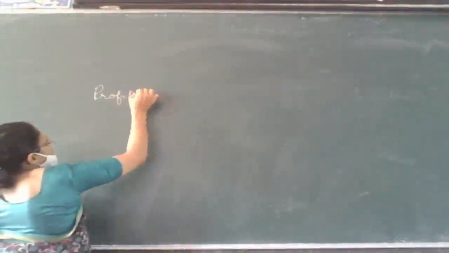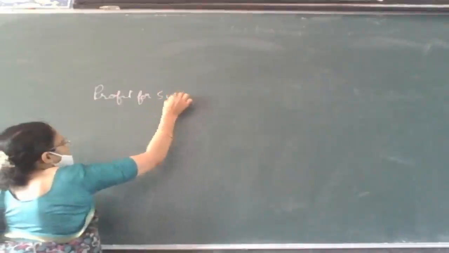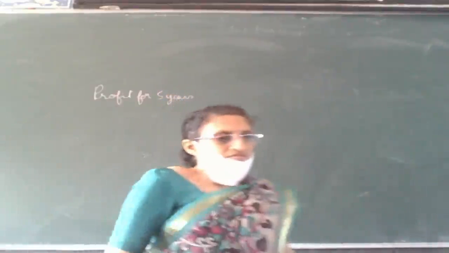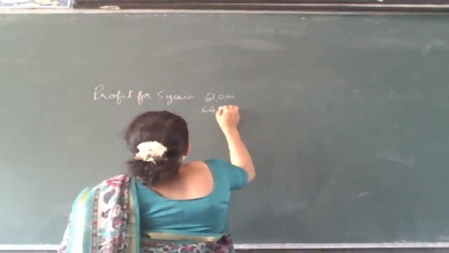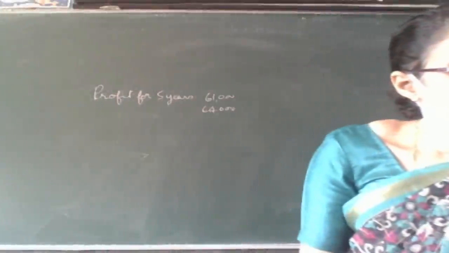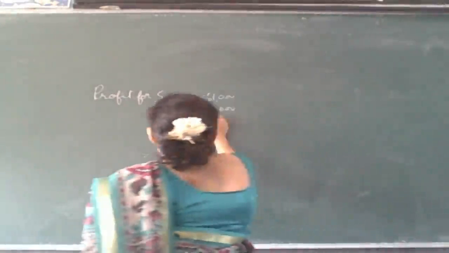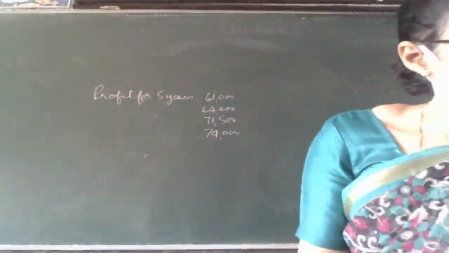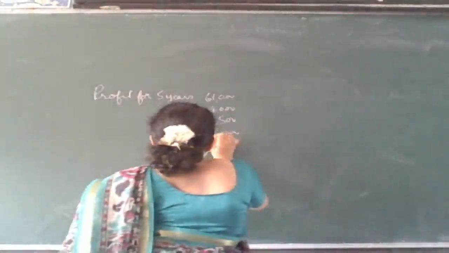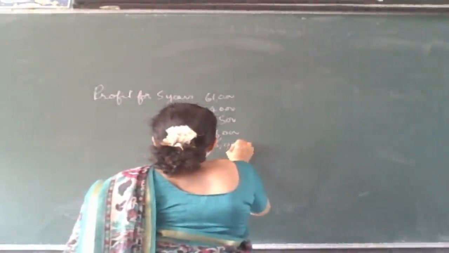So here profits for 5 years are given. So first you have to take profit for 5 years: $61,000, then 71,500, 78,000 and 85,000.